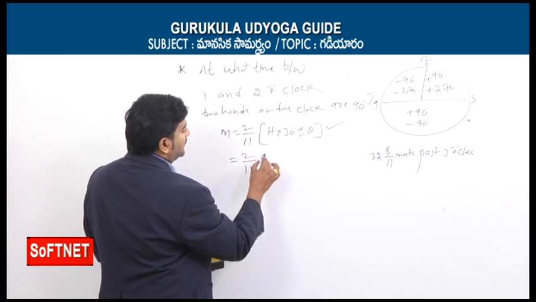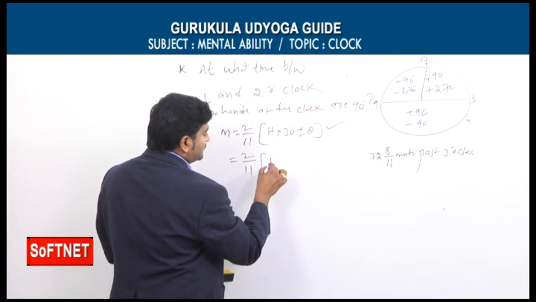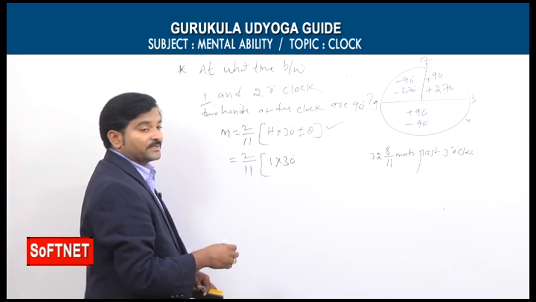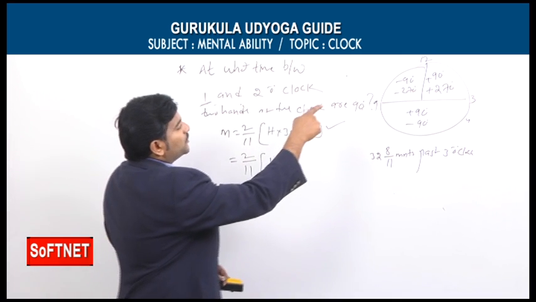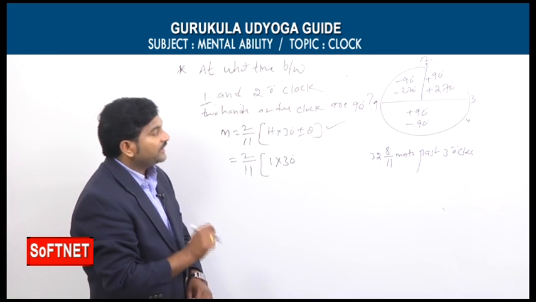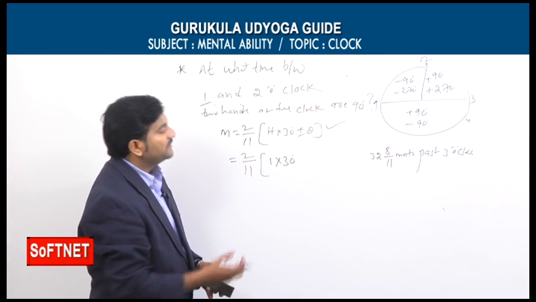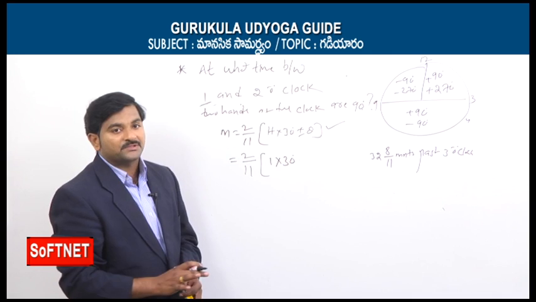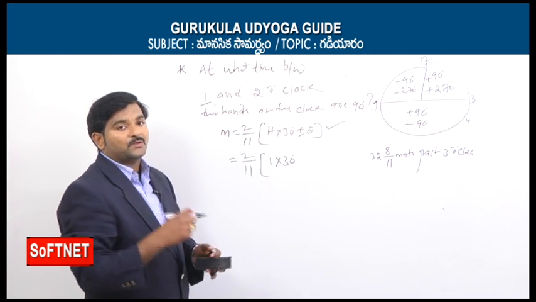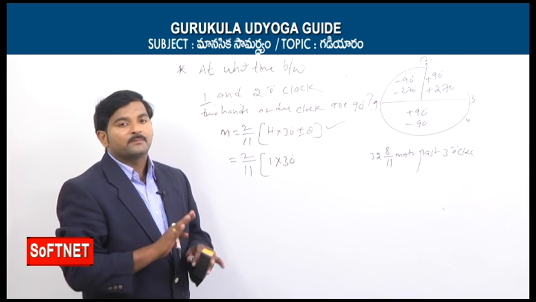So 2 by 11 into starting hour. What is our starting hour here? 1 o'clock. So that's why H is equal to 1 into 30 degrees. Now you should not take plus or minus because the given time lies between 12 and 3. Since the given time lies between 12 and 3, we need to take one time theta is equal to plus 90, and second time you should take theta is equal to plus 270. So by taking two cases, case 1 will come and case 2 will come. There are two formulas for the perpendicular condition because this will happen 2 times for every 1 hour.